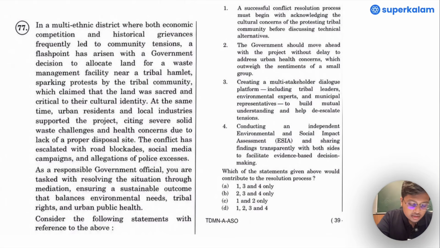Similarly, another situation based question. It's a huge question, and if I were to give a trick for this question, please just look into the options first. Which of the following statements given above would contribute to the resolution process? And the options are in such a way that we can eliminate.